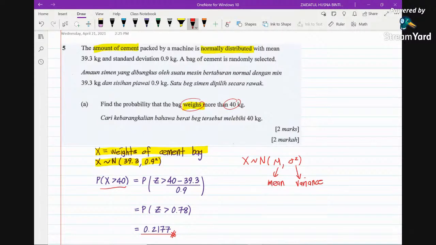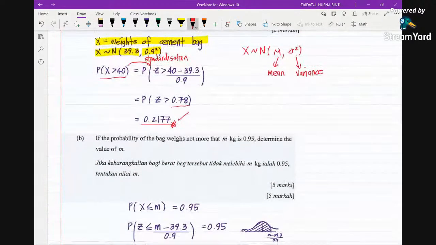So we just need to do standardization. This is the process of standardization. Why do we do this standardization? So that we can read the standard normal table. So Z greater than 40 minus 39.3, the mean, and we divide by the standard deviation. So we get this z score 0.78 and we just read the standard normal table and this is the value. There are 2 marks only here, so don't spend too much time on this kind of question.